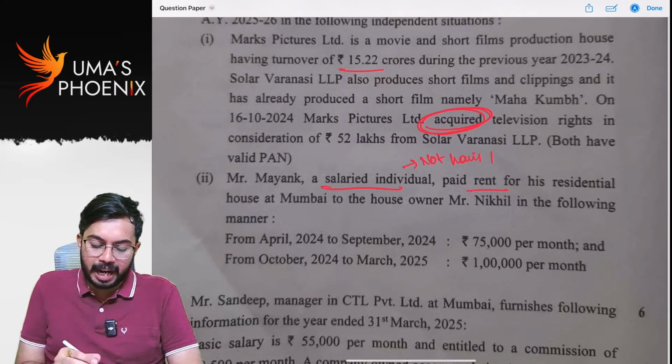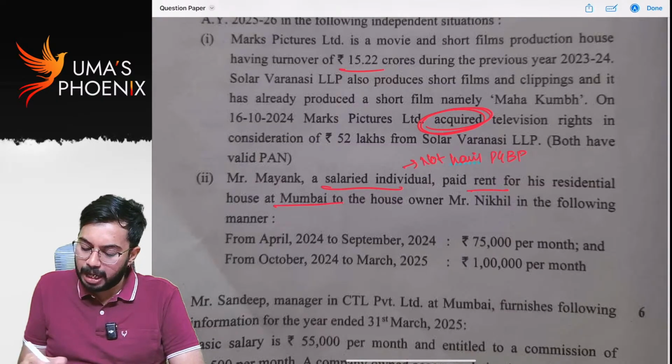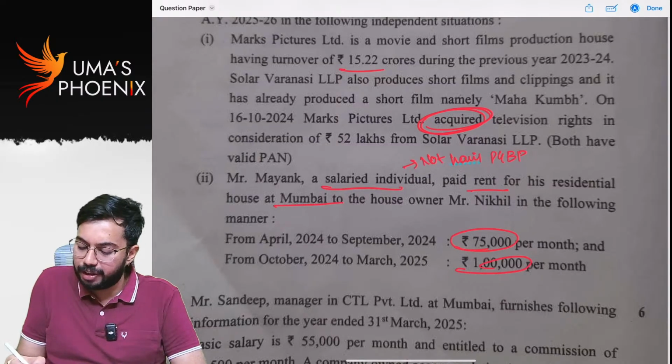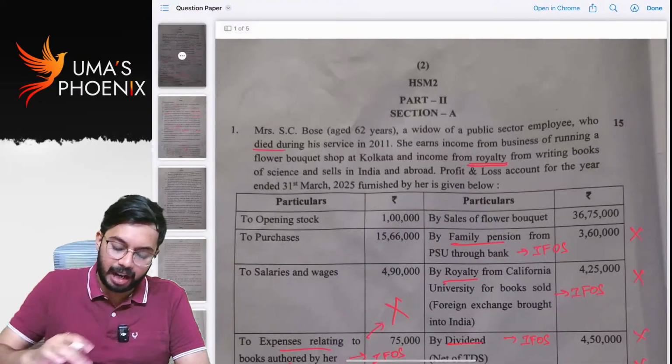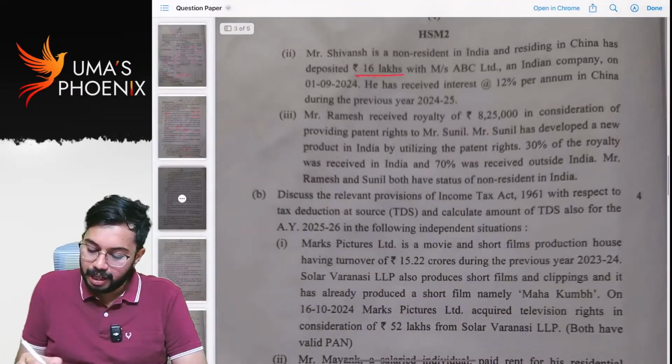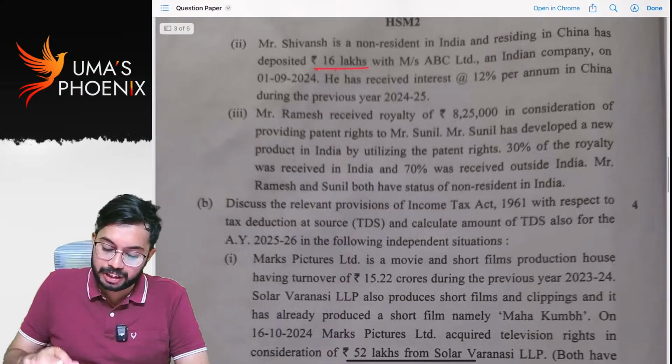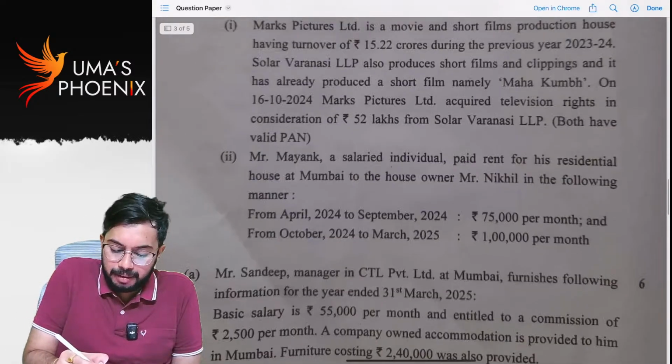So he paid rent in Mumbai. The amount of rent paid is greater than 50,000. So TDS is required to be deducted under section 194IB. TDS is required to be deducted under section 194IB.